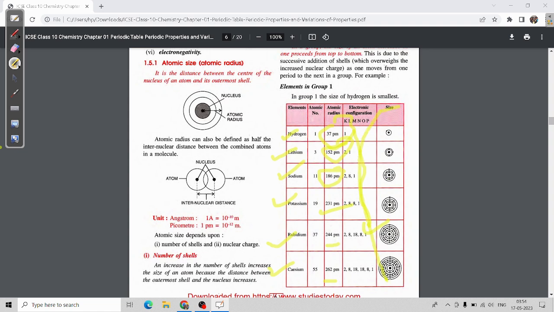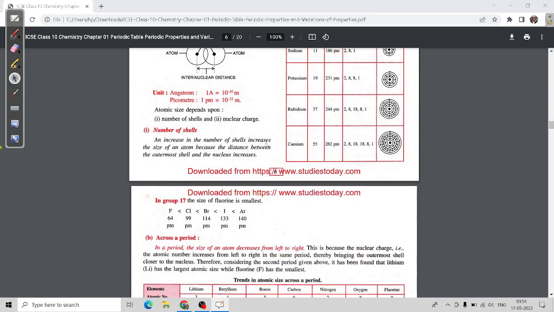As the number of shells increases, the size also increases. This is important to learn. I am explaining by logic, so please don't mug up.